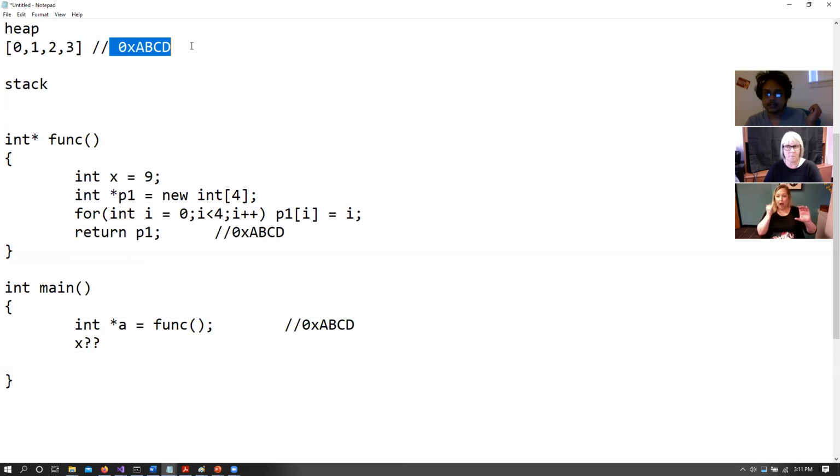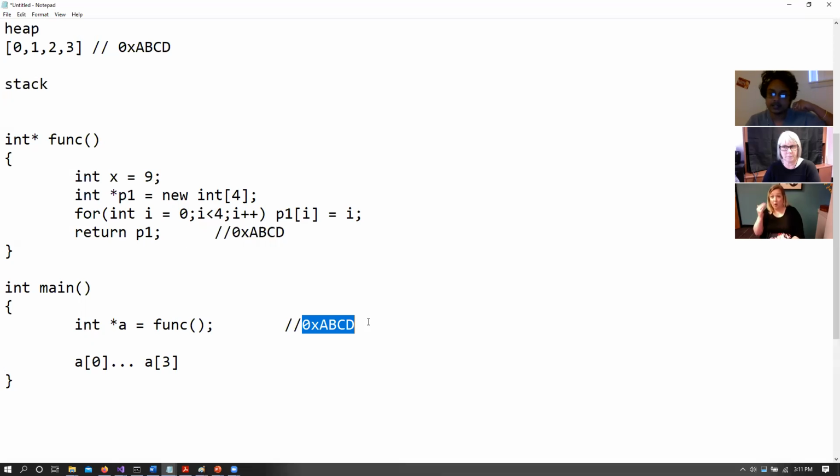However, at address ABCD within the heap memory, we have these values 0, 1, 2, 3. And these are declared in the heap memory because we have assigned them using the new operator. Right, so whenever we use the new operator, we are allocating memory in the heap memory. And that is why when we return this particular address value ABCD, we can then actually access elements A0 all the way to A3, because these elements are in the heap memory and A is basically the address ABCD.